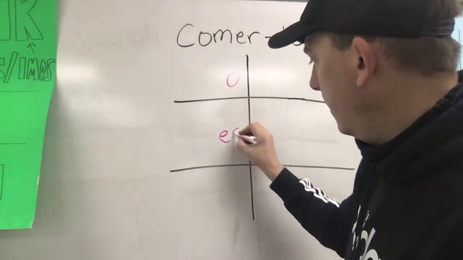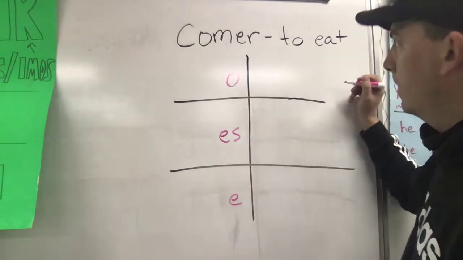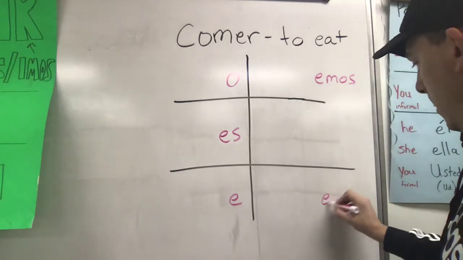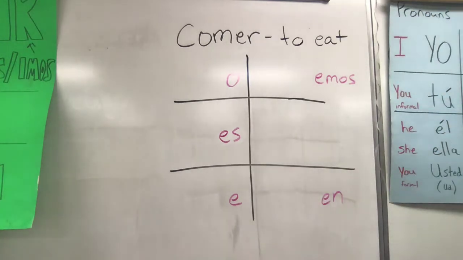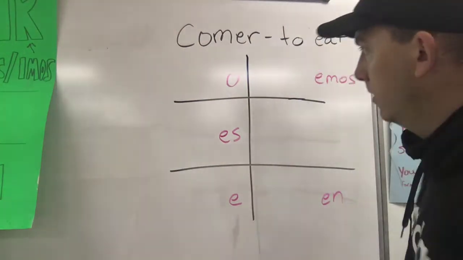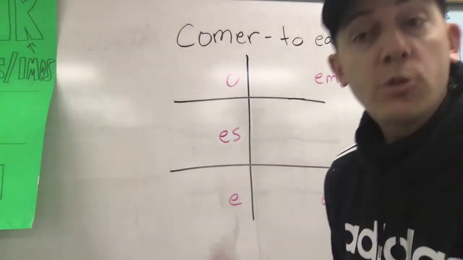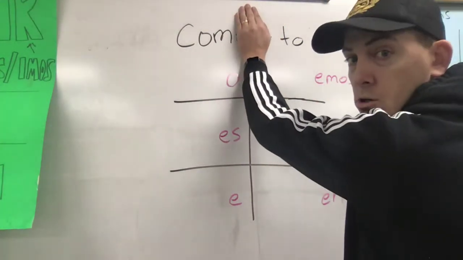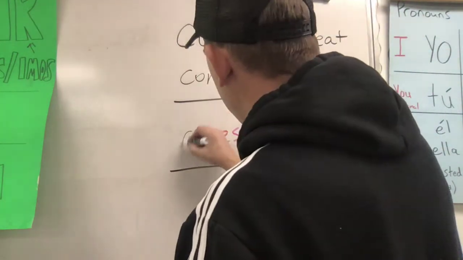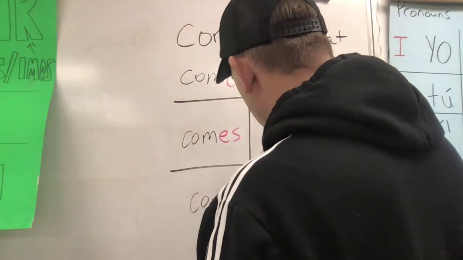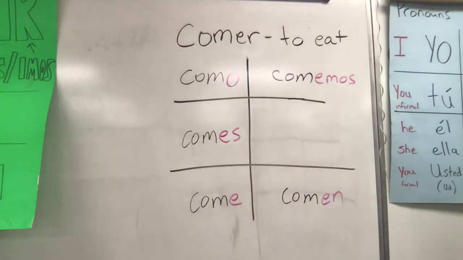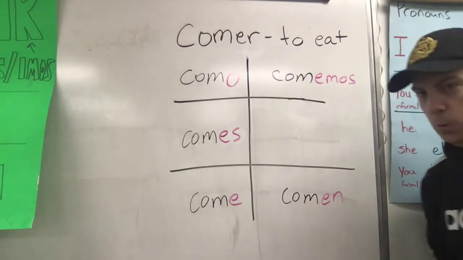O, es, e, ER, hemos, and en. So we have our endings, right? Very good. Now, what is the stem of comer? Remember how to do that? We drop the ending. Poof. There's the stem. And we put that in. Ooh, we missed.